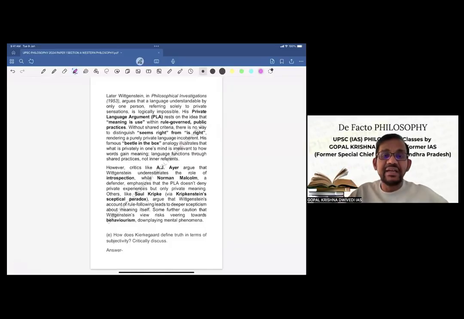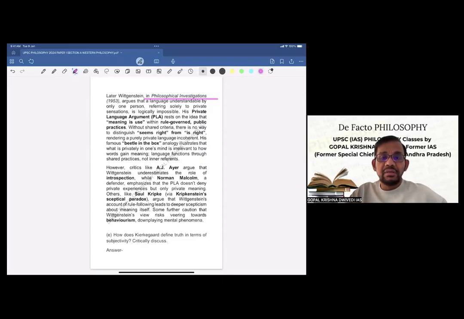Later Wittgenstein, in Philosophical Investigations, this is his book, argues that a language understandable by only one person, referring solely to private sensations, is logically impossible. This is what he has mentioned. This is his view at the later period.